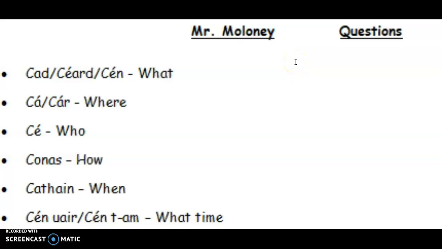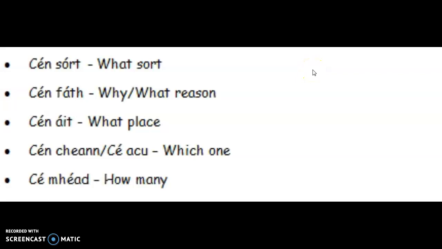Page 27, questions. Cod, caird, cane, caw, car, K, Cunnis, Cohan, Cain Ur, Cain Tom. Now pause the video and repeat. Cain Sort, Cain Faw, Cain Ought, Cain Cown, K Aku, K Ved. Pause the video and repeat.